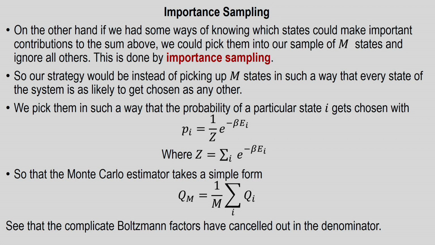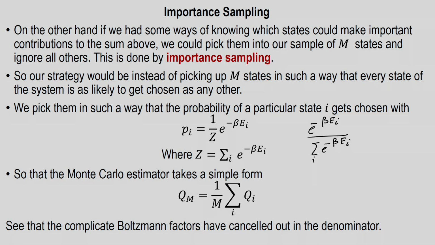Rather, we pick them from a probability given by 1 over Z and exponential minus beta E_i, that is, exponential minus beta E_i divided by the sum over i of exponential minus beta E_i. This is the probability that is going to be used, not the probability 1 which corresponds to a uniform distribution.